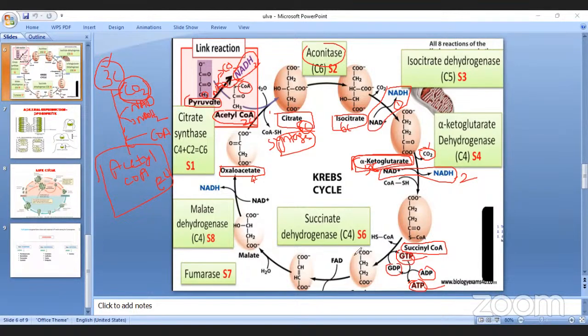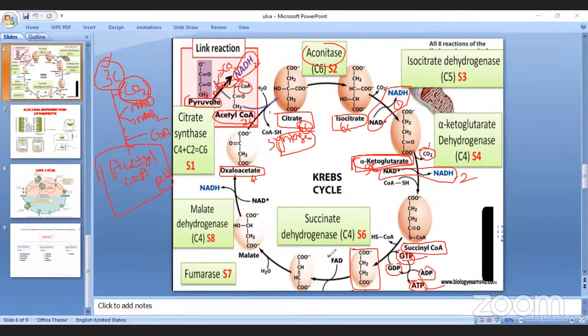This is succinic acid. Remember this word. This one, succinic acid. Succinyl coenzyme A utilizes phosphate, and as a result GDP converts into ATP, and as a result succinic acid is formed. Right after formation, this is succinic acid, remember it.